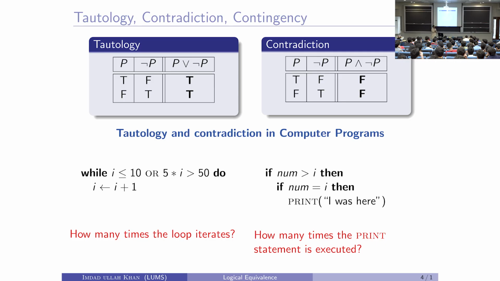So, here is a piece of code: while I is less than or equal to 10, or — that is the logical or; in C++, Java and C you will write a double pipe symbol — 5 times I is less than or equal to 50, then execute this code: increment I by 1. The question is, how many times does this loop iterate? How many times will I be incremented?